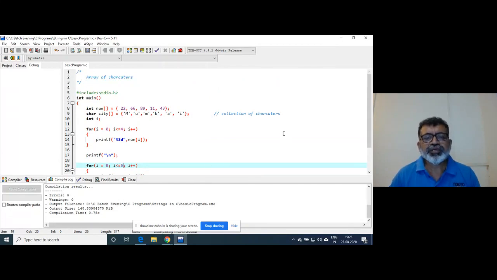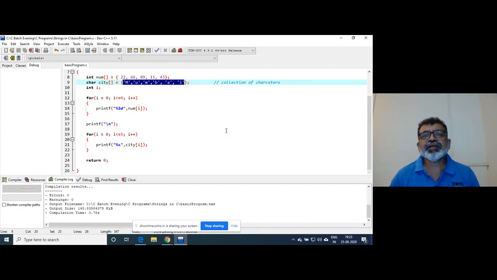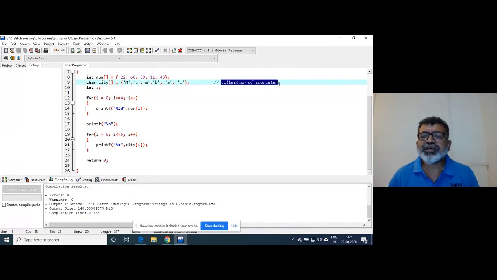What solution he gave is that, because here there are only 6 characters. What if characters are multiple, in 50s, hundreds, 150 characters? If you can see, can you immediately tell me how many characters are there? Not possible.